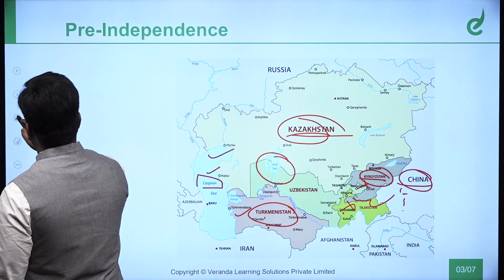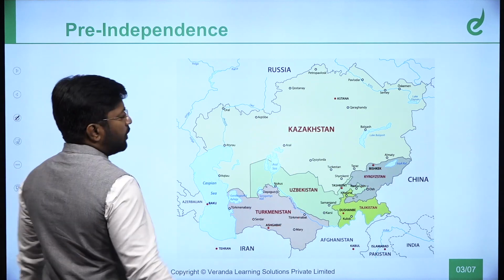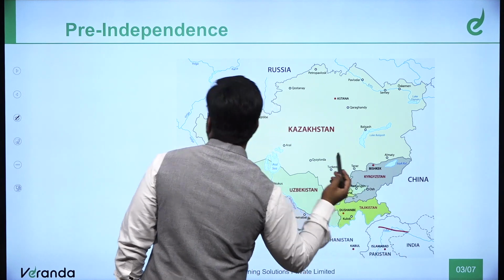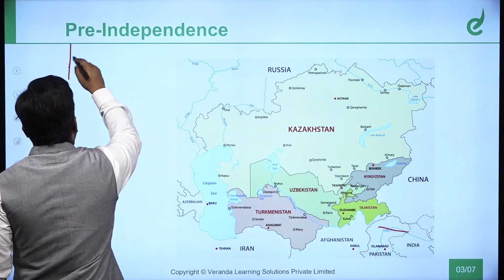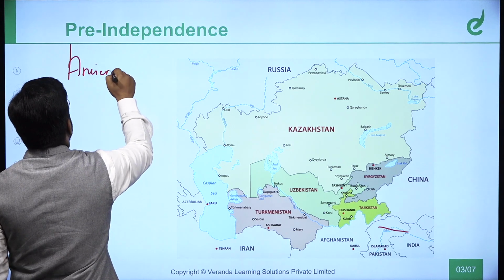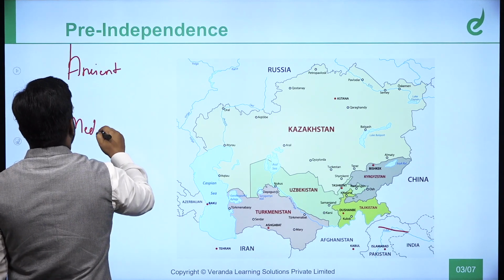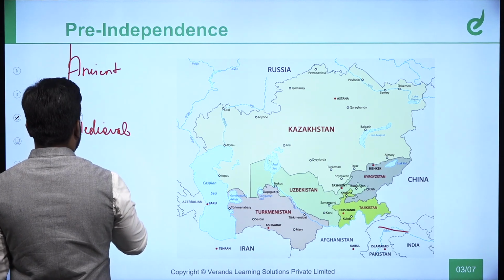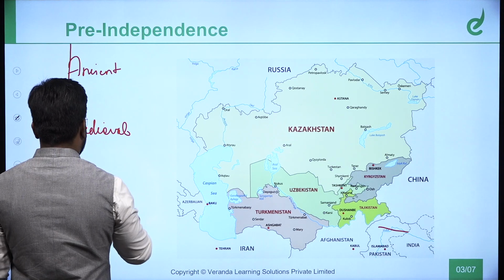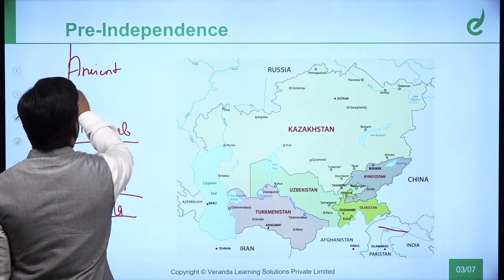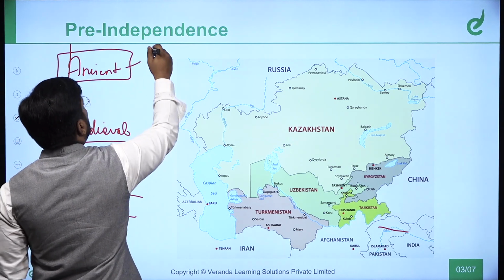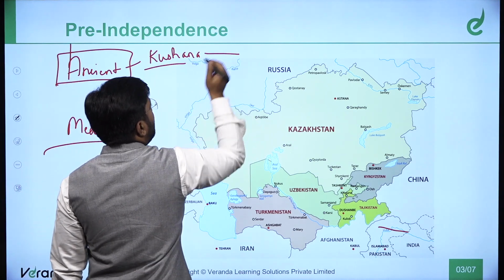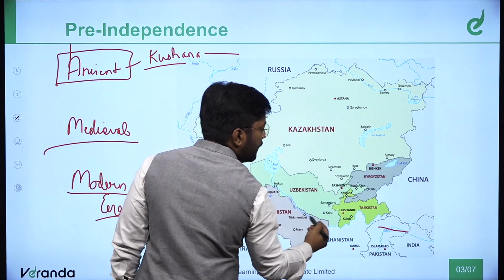What is its importance? The pre-independence era can be divided into the ancient era, medieval era, and then modern era. In ancient times, the Kushana Empire connected this region to India.